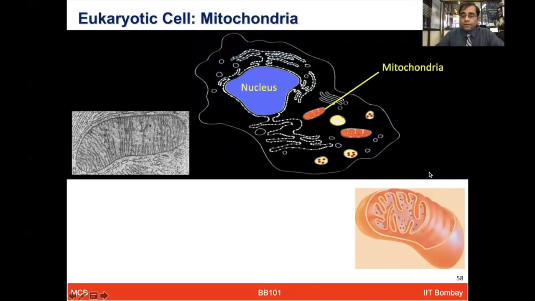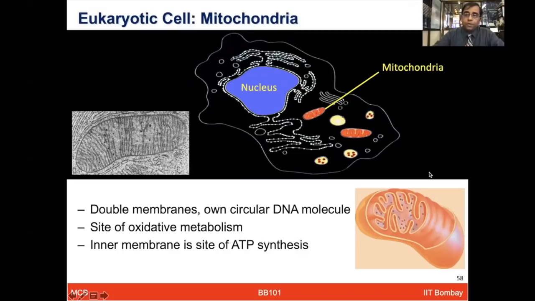The mitochondria is, of course, probably one of the most important organelles, which is also a double membranous structure, and it contains its own circular DNA, which provides it a lot of unique abilities within the cell itself. It has its own unique activity which it can govern. It is the site for oxidative metabolism, so it provides the energy required for the cell. The inner membrane of the mitochondria is the main site for ATP synthesis.